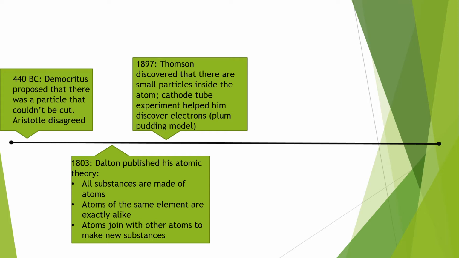It showed an atom with electrons evenly dispersed throughout the sphere shape. Plum pudding is a dessert that has plums and raisins spread evenly throughout it, which is why he called it that. He thought the electrons were spread equally throughout, sitting still within the atom.